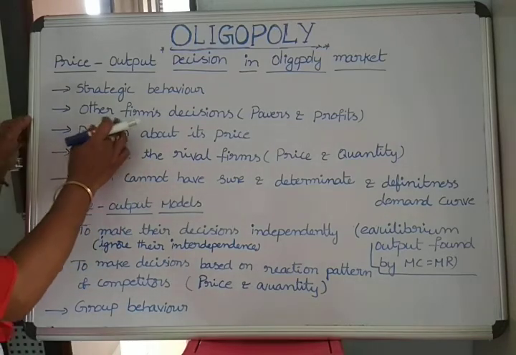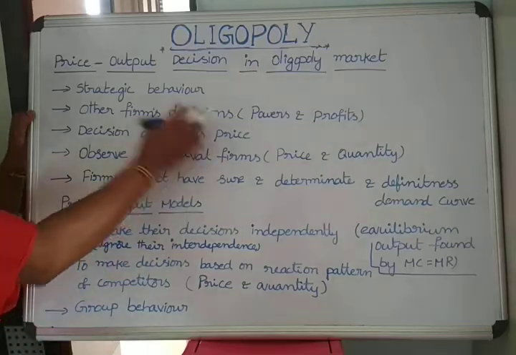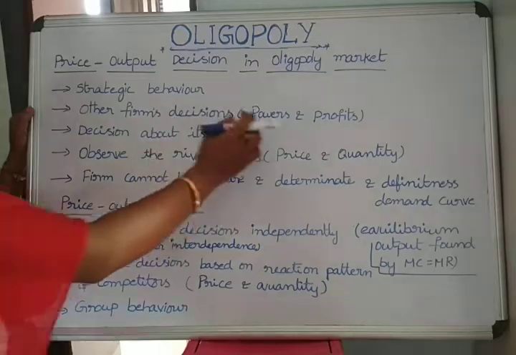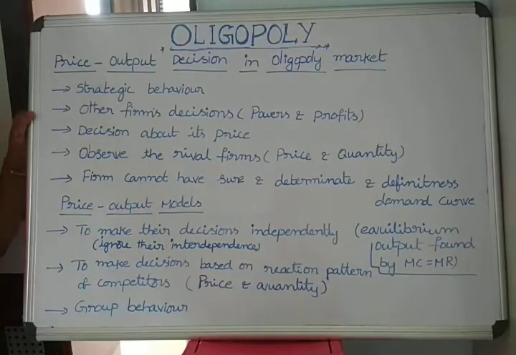So we can call this the other firms' decisions followed and observed by the firm for getting powers as well as profits.